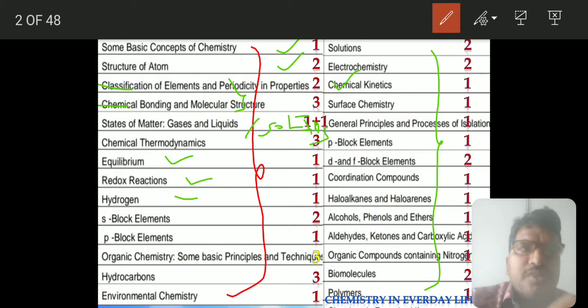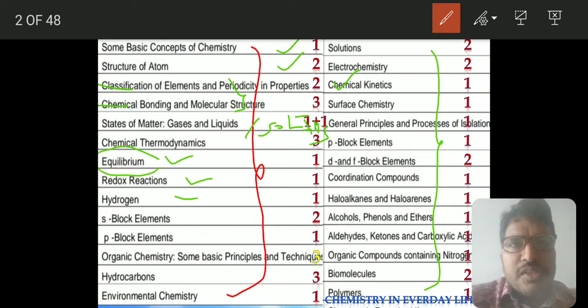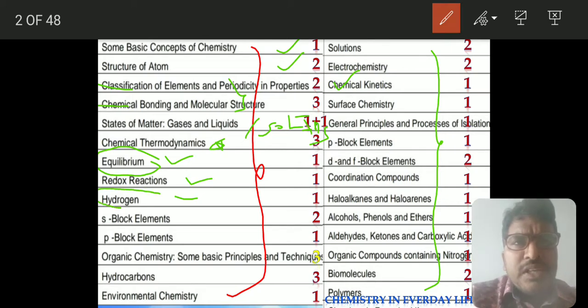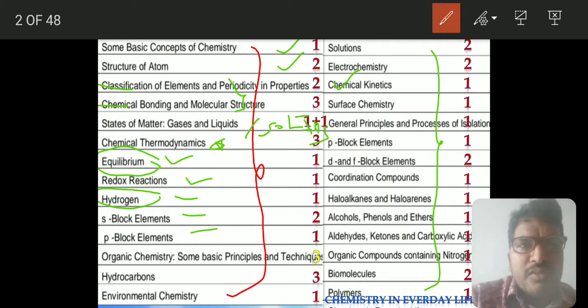Some questions will surprise you, because they came directly from the models I explained in the videos. In equilibrium 1 question came directly, and in thermodynamics 2 questions came directly from our discussions. In hydrogen we discussed the hardness of water, and the question was based on it. In S block elements we discussed the biological importance of elements, and they gave 1 question on that. Based on the structures of oxo acids that we discussed, they gave 1 question.